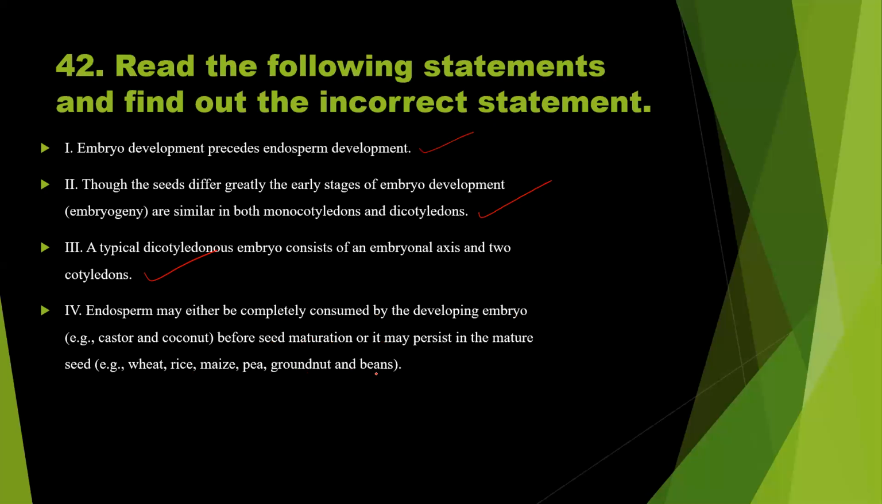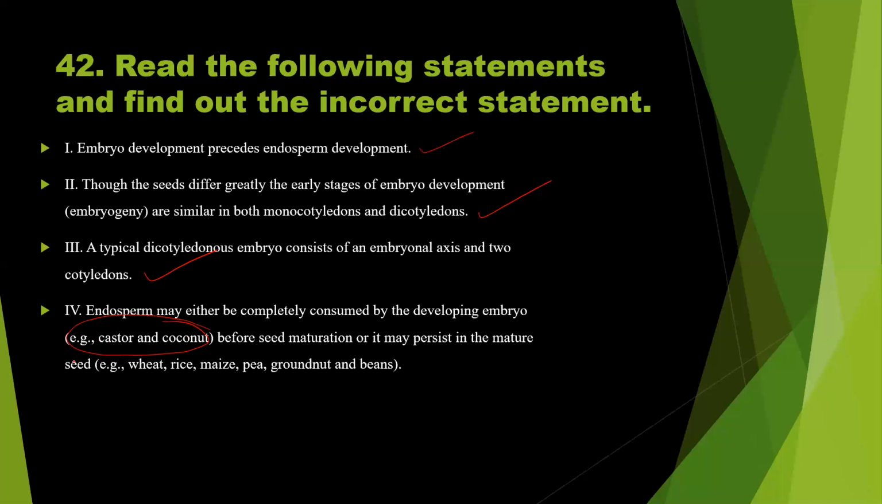What about this statement? Endosperm may either be completely consumed by developing embryo. Yes, this process occurs in some seeds. Example given is castor and coconut. Is this true? See, in castor and coconut, the endosperm is found.